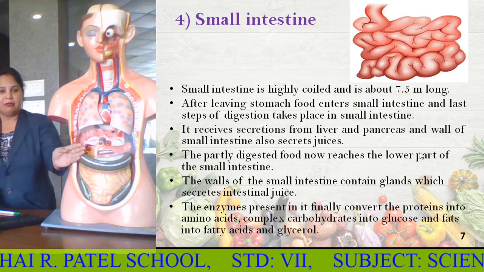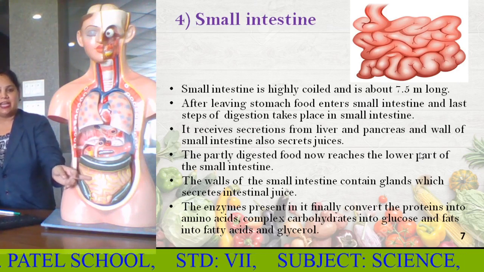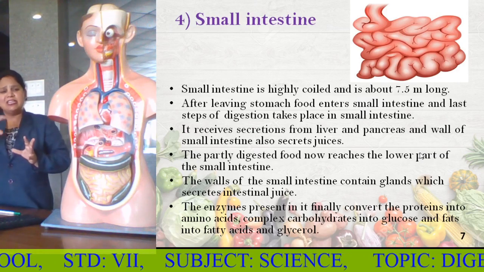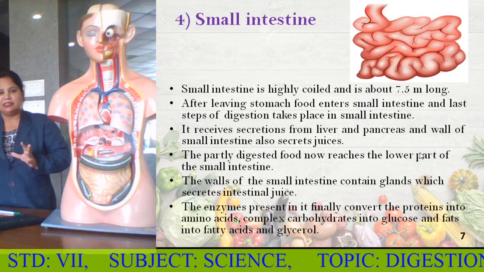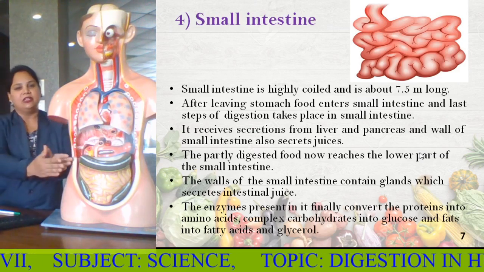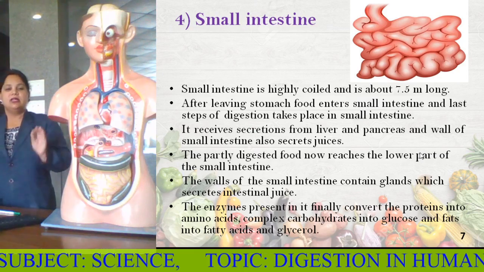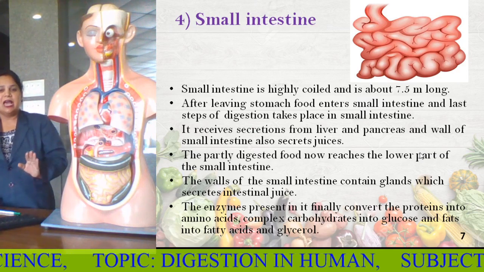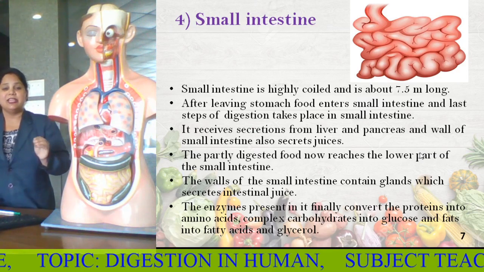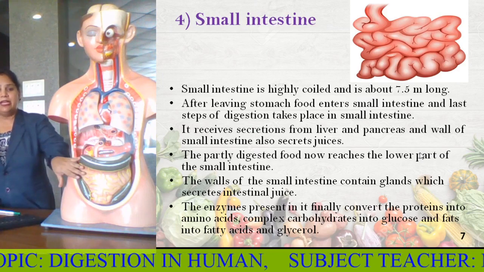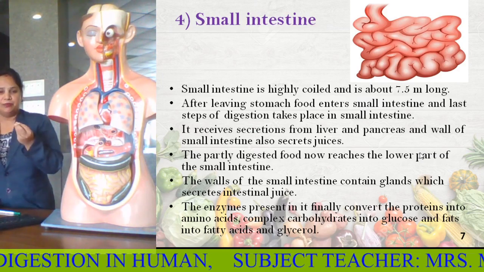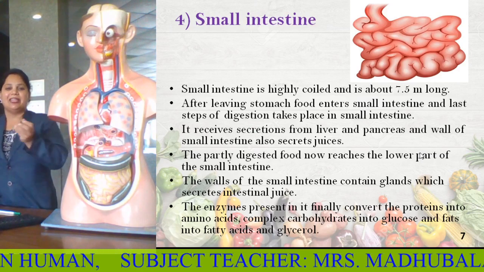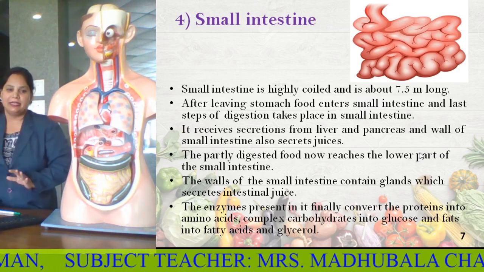After leaving the stomach, the food enters the small intestine and the last step of digestion takes place in the small intestine. Whatever food is still partially digested is completely digested here. So the complete step of digestion takes place here. It receives secretions from the liver and pancreas, and the walls of the small intestine also secrete juices. From where does it get these juices? From the liver and the pancreas, and also from the walls of the intestine.